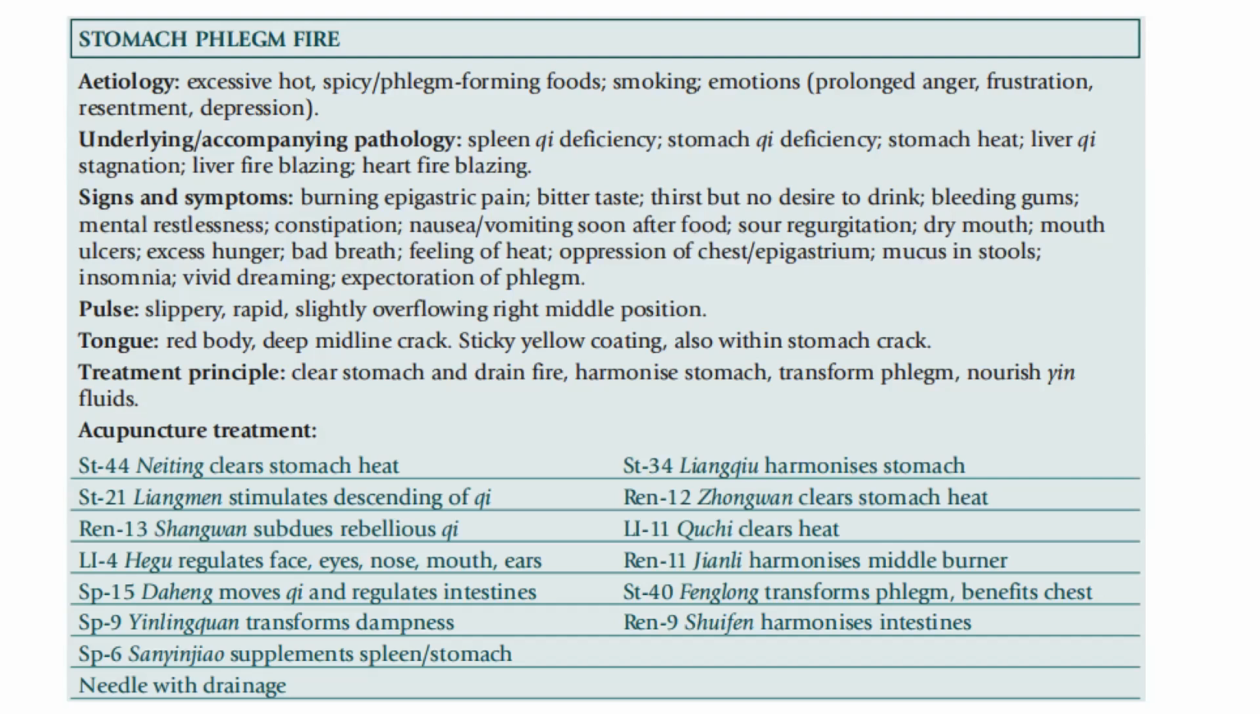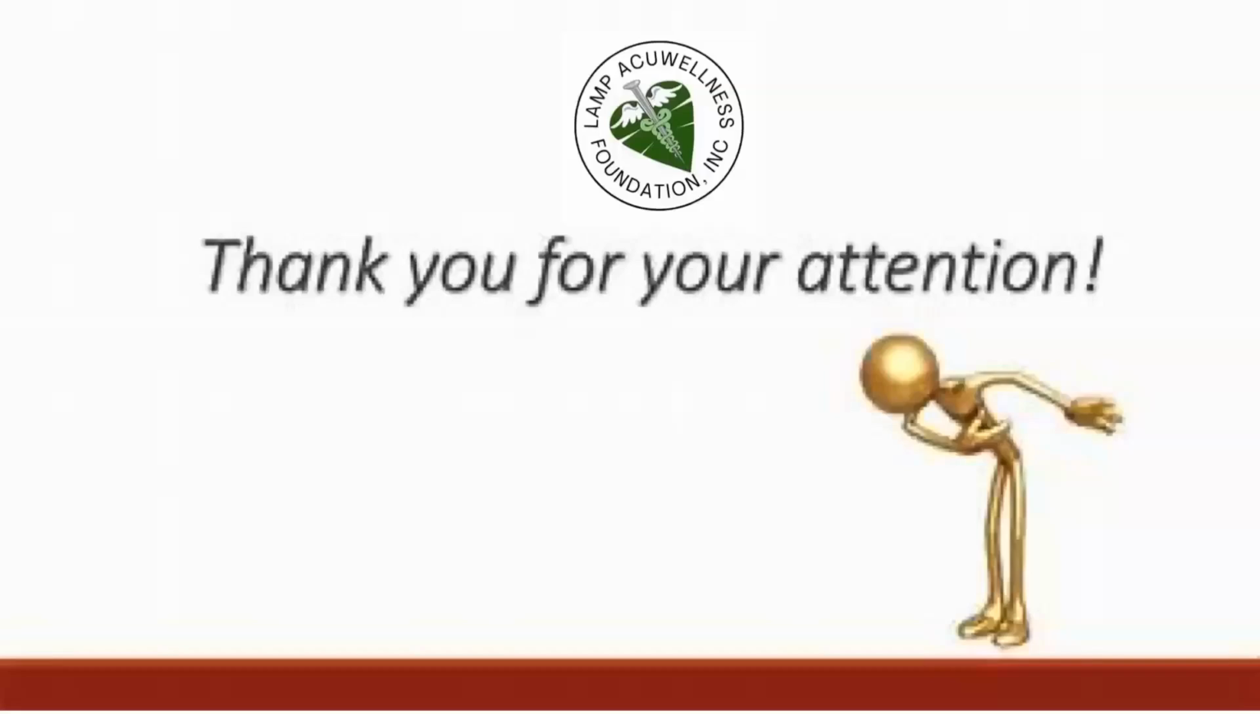Ren 12 to clear stomach heat. Lung 11 to clear heat. Ren 11 to harmonize the middle burner. Stomach 40 to transform phlegm and benefit the chest, and Ren 9 to harmonize the intestines. We needle all these points with drainage. Thank you for your attention.